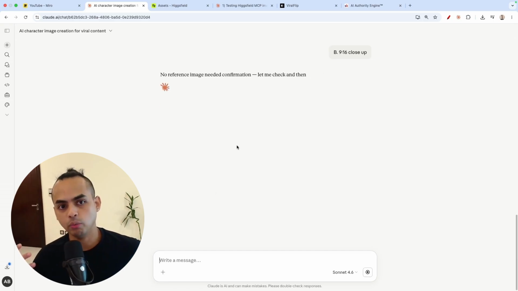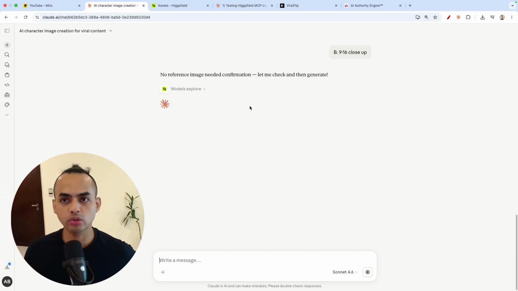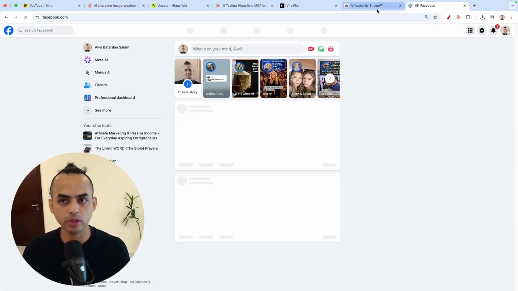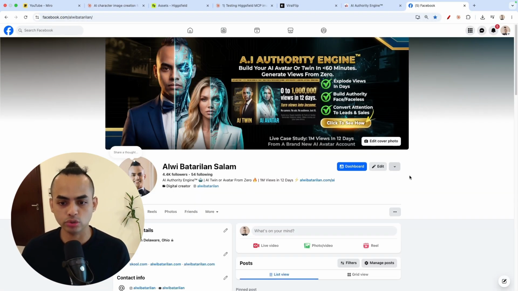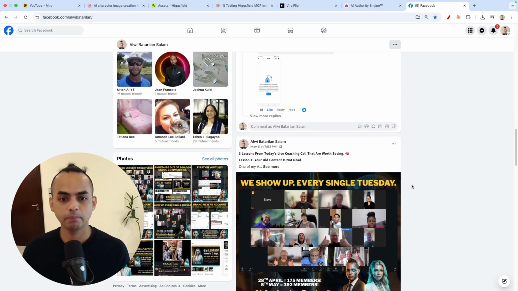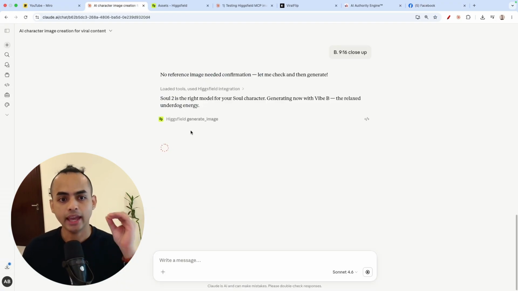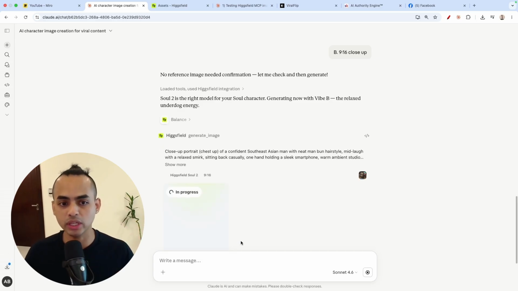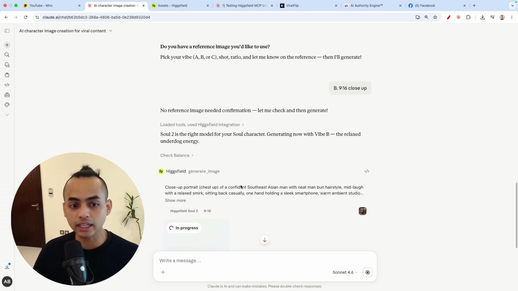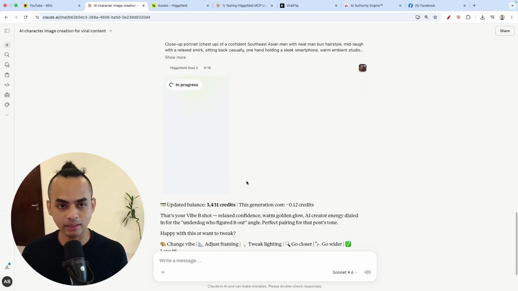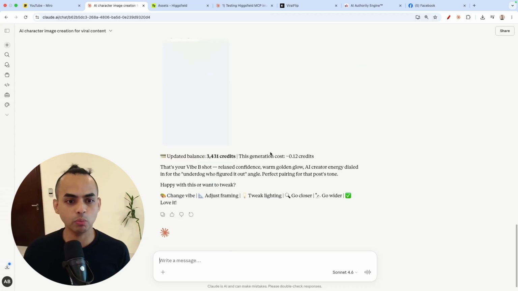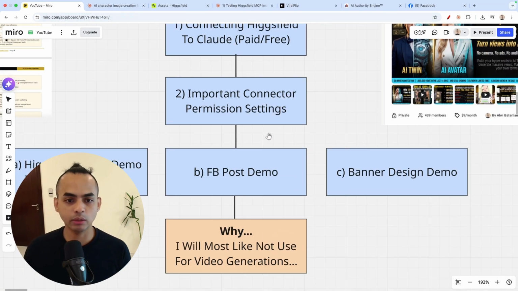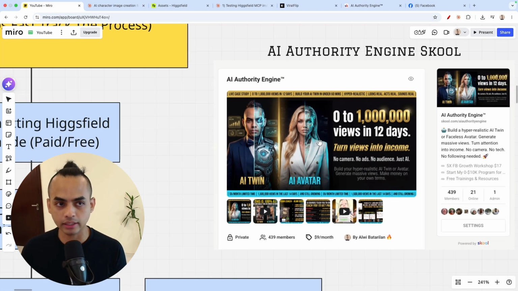So these are ways that you can essentially fast track your creation process, because like me, on my Facebook, I write a lot of posts, guys, and I usually need an image to support. So now we can essentially do the planning, the writing, everything within Claude itself and never leave it, and just ask it directly inside Claude to say, hey, propose the 3 best possible images that we can use for this, okay? So as you can see, it's already working and it's essentially already creating the image, okay? So let's just give that a minute to see what's happening, right? And while that's happening, guys, I will also share with you how I created this banner. Honestly, guys, I used Claude to tell it exactly what I want, okay?